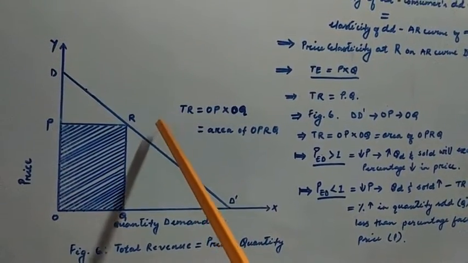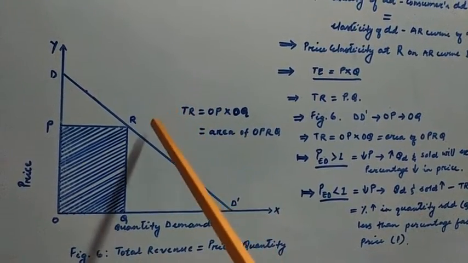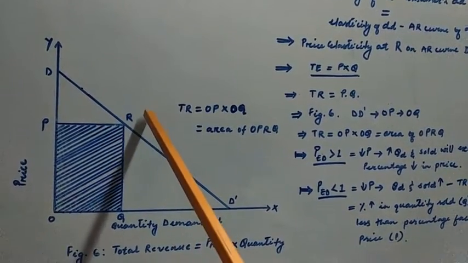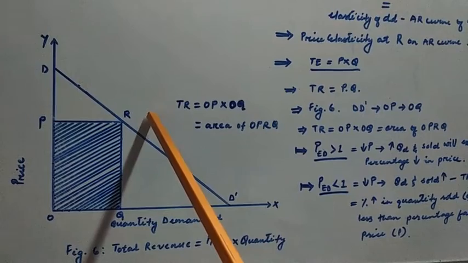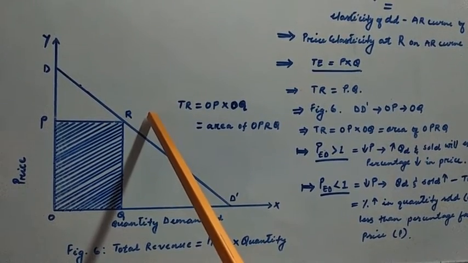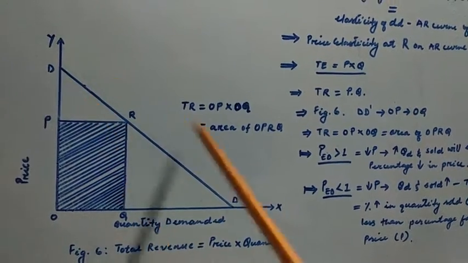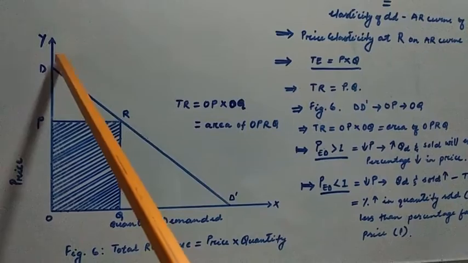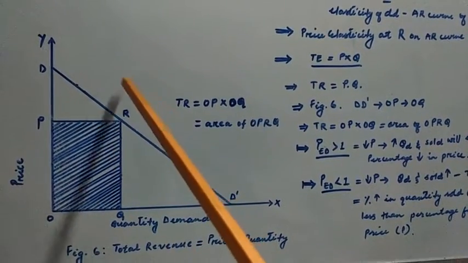So in this given diagram, at the demand curve, average revenue curve of the firm D dash, at point R, what is the price elasticity?